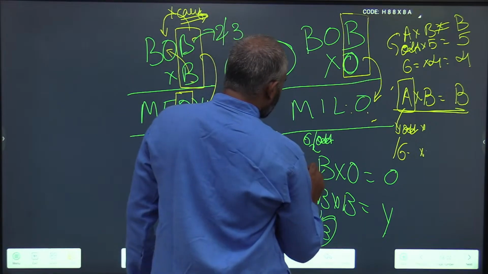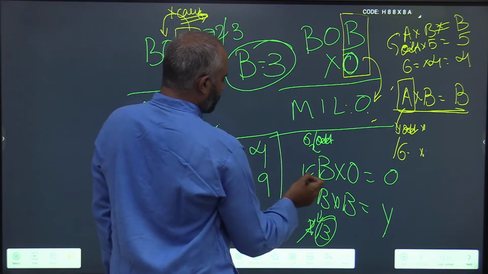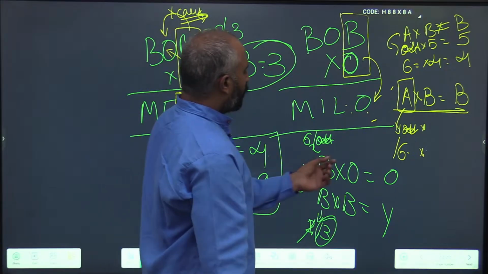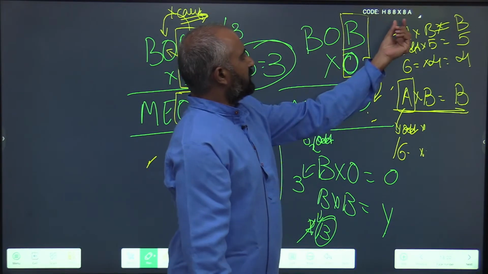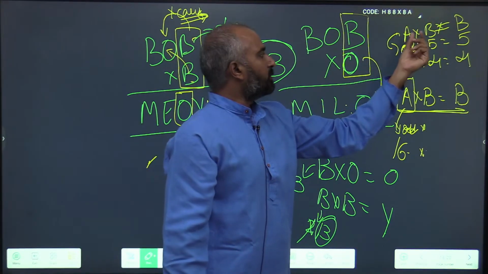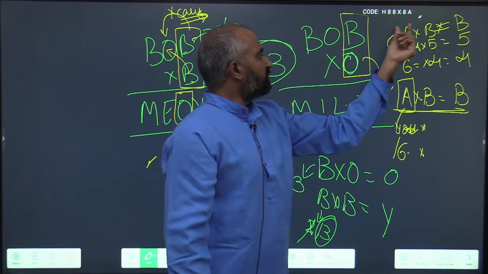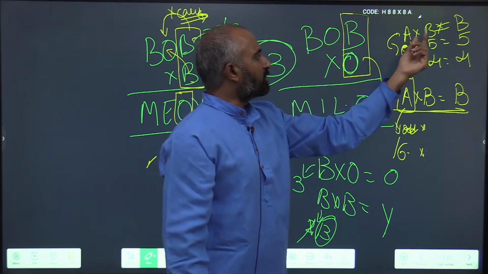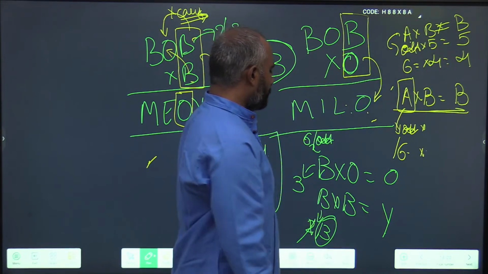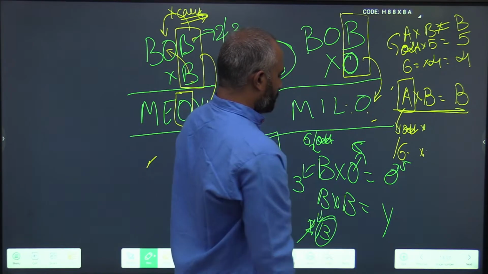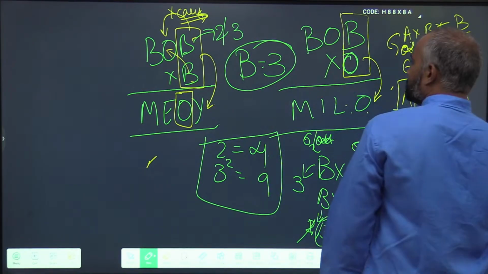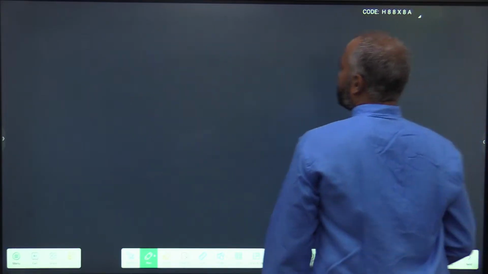So if B is odd, then what does it tell for the value of O? A into B, remember this property, A into B is equal to B. If A is odd, B has to be 5, so the value of O is 5 here. So haven't we finished the problem?